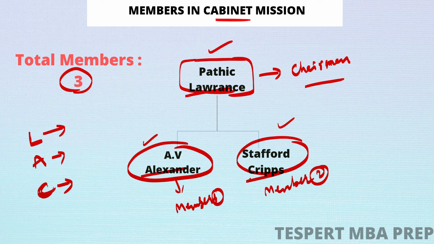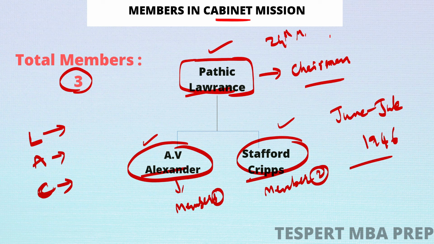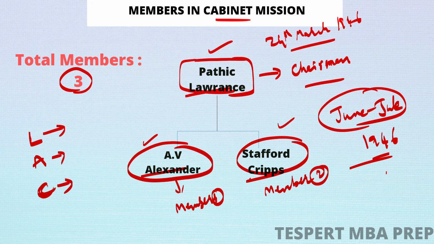So after a few days, during July of 1946, an indirect election for the Constituent Assembly was held. The cabinet mission arrived on 24th March 1946, and the elections were held in July of 1946, a few months after its arrival.